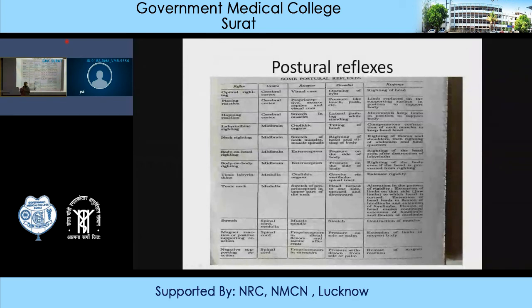Just like a magnet, as you move your finger in a backward direction, the limb of the animal will also move along with it, and that is known as positive supporting reaction or magnetic reaction. This is seen in a spinal animal, and this is seen when you apply pressure on the sole or palm. Now, negative supporting reaction is the release of the magnetic reaction. When you withdraw your hand, this reaction will be released, rigidity will decrease, and that is known as negative supporting reaction.